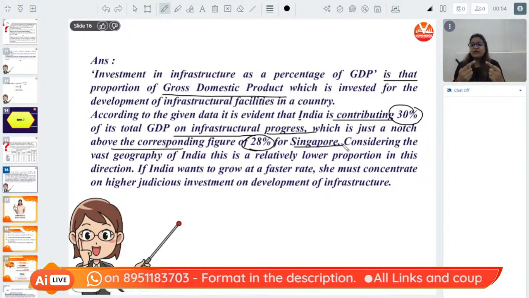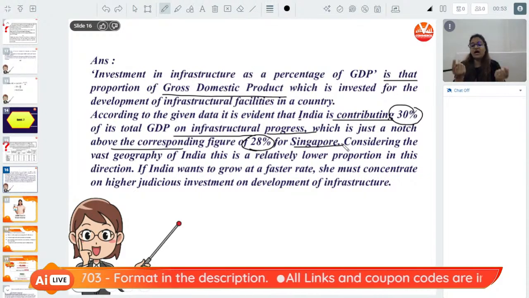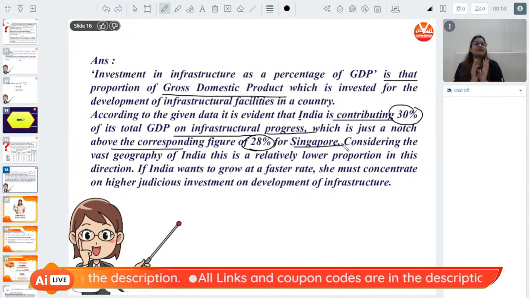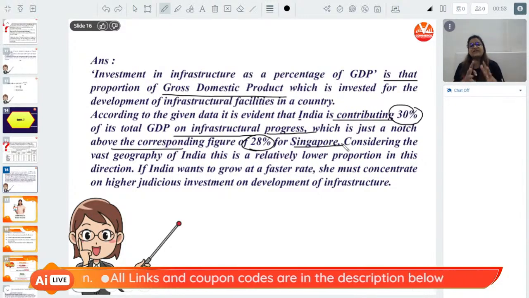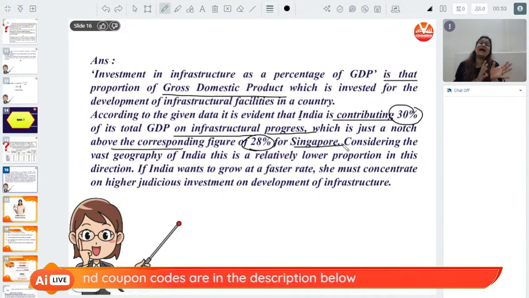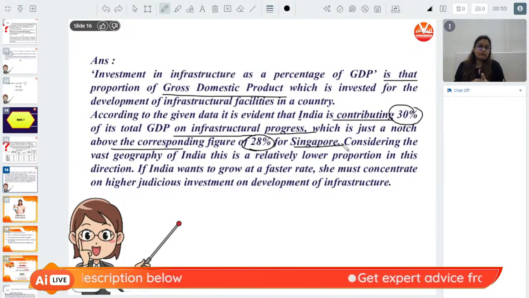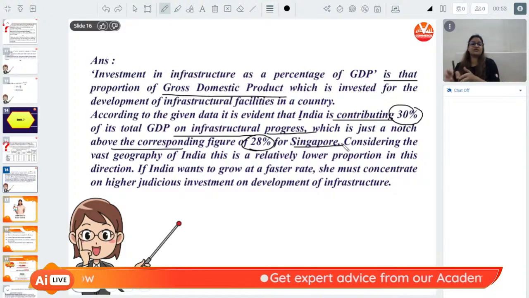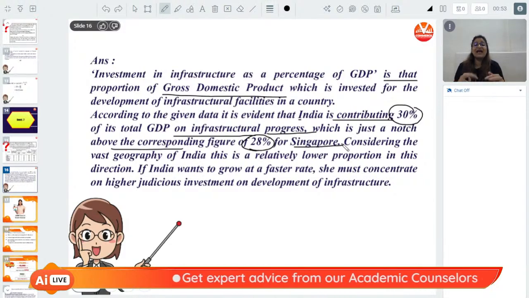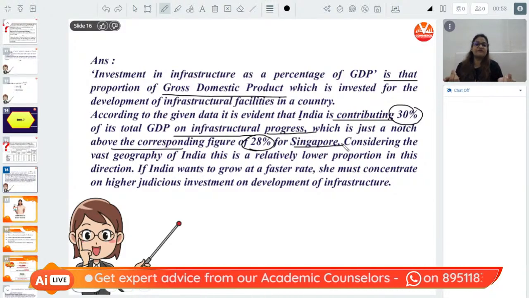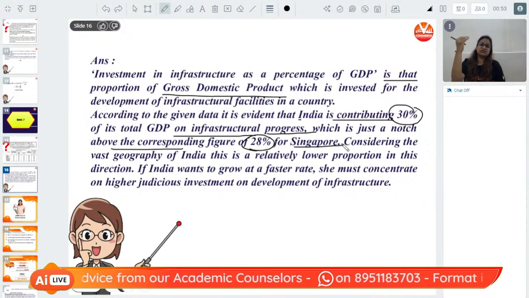The investment will be just leveling up the existing infrastructure. Now, just in India, we already had railways. Now we are adding metro to it. We have plans of adding bullet train to it. So what are we doing? We are amping up. We are leveling up the infrastructure step by step.